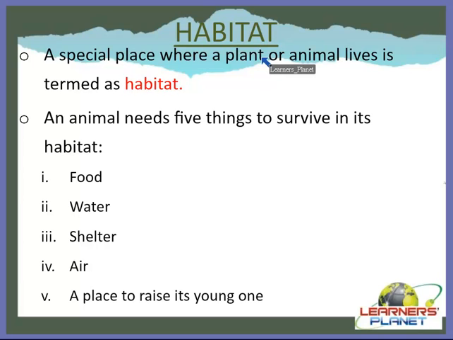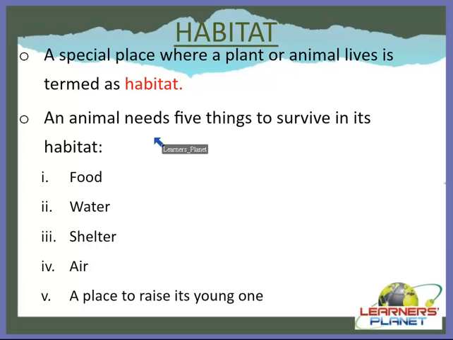Yes, first of all, we should know what is meant by habitat. A spatial place where a plant or animal lives is termed as habitat, or we can say an area where a particular animal lives naturally is called its habitat.